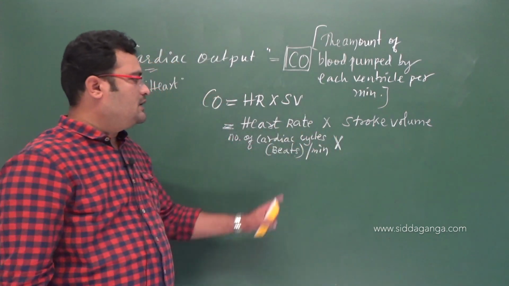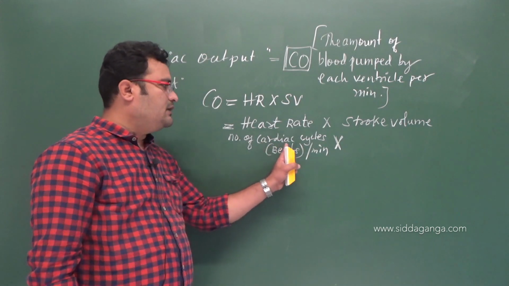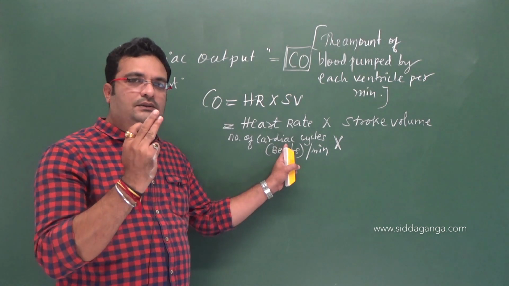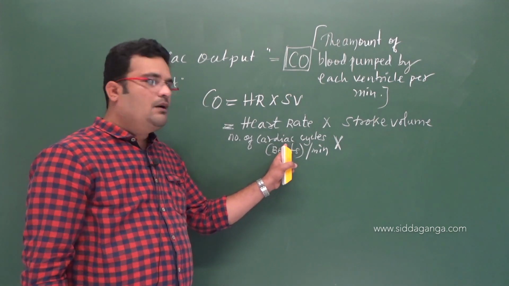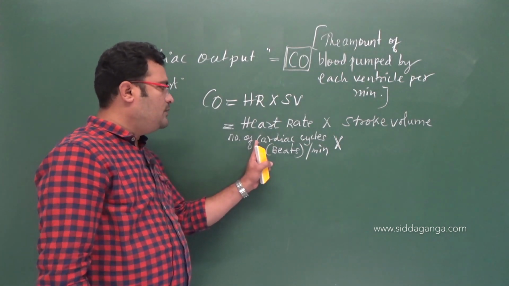See, each cardiac cycle is said to be a beat. I will tell you, in a cardiac cycle, two rhythmic sounds are produced, right? Lub and dub. I will tell you after this. Please follow the same.